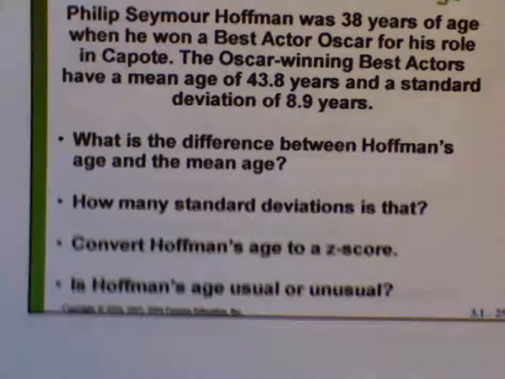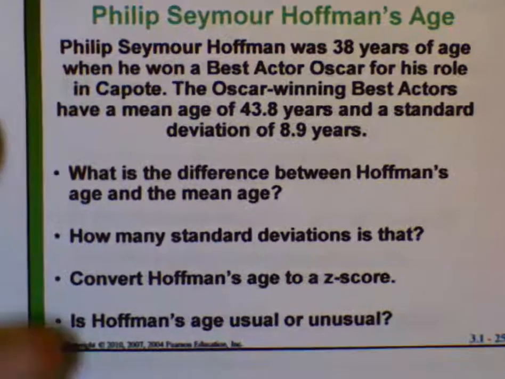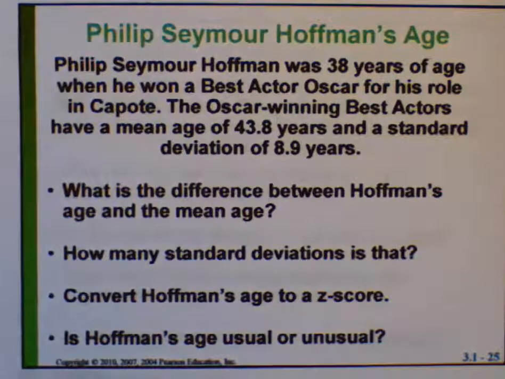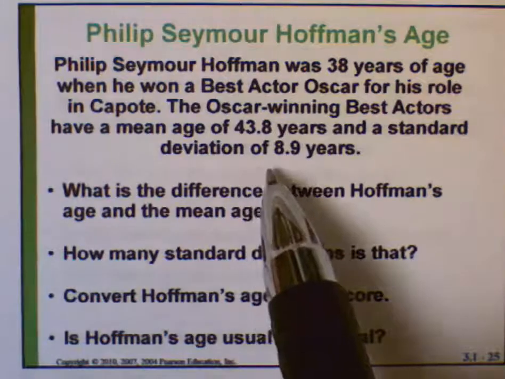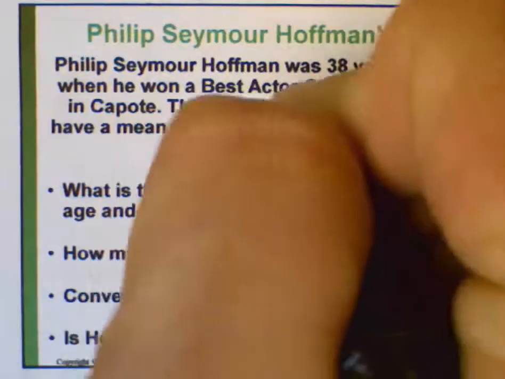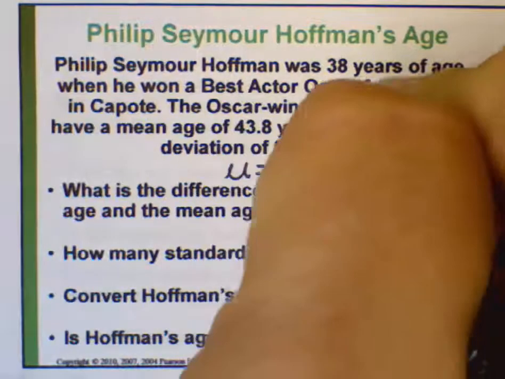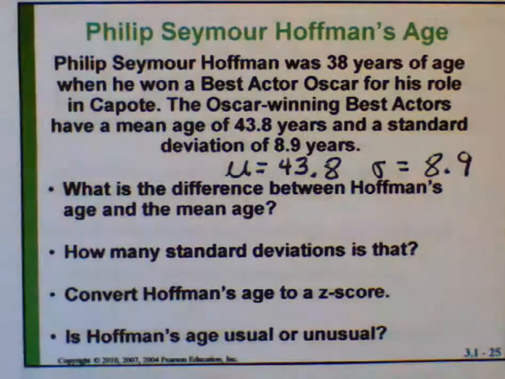Philip Seymour Hoffman won the Best Actor Oscar in Capote when he was 38 years old. That's a little bit younger than average. The average Best Actor Oscar winner is 43.8 years, and the standard deviation is about 8.9 years. That's for the entire population of Oscar winning Best Actors. So the population mean is 43.8 and the population standard deviation is 8.9.